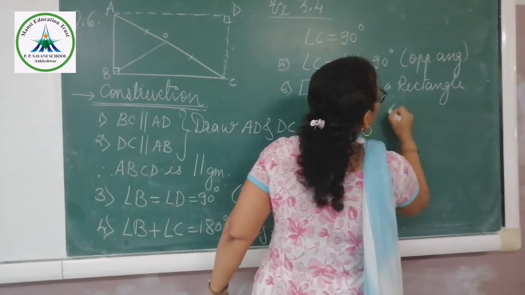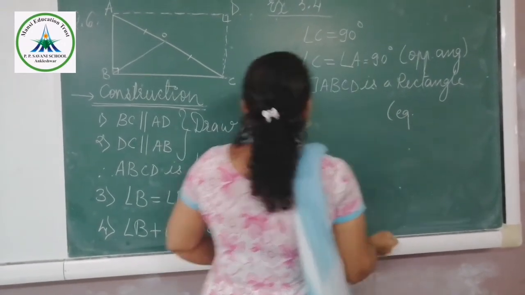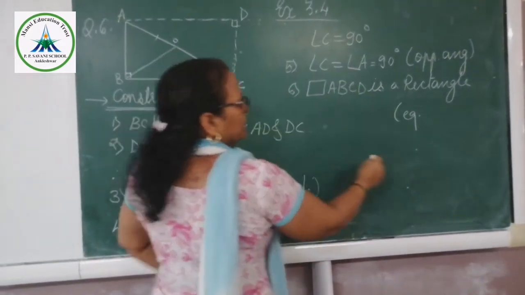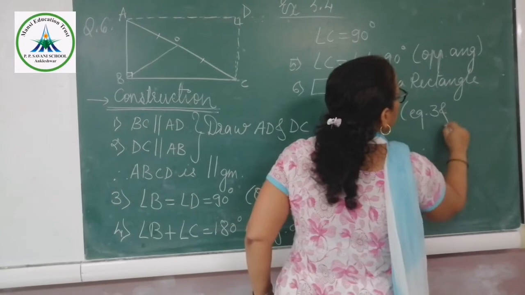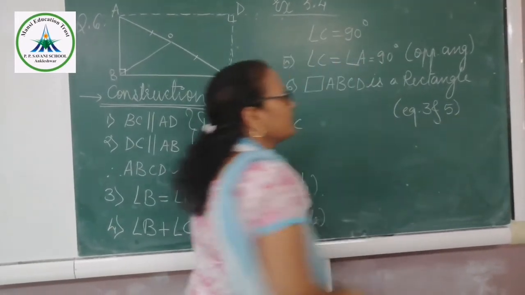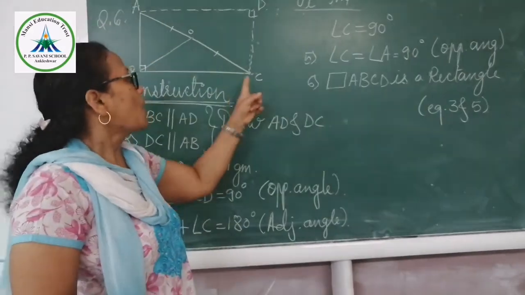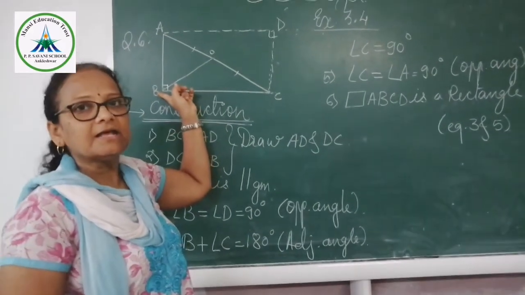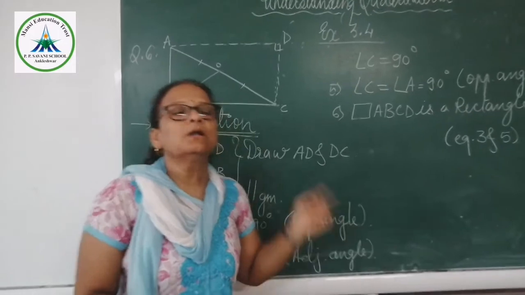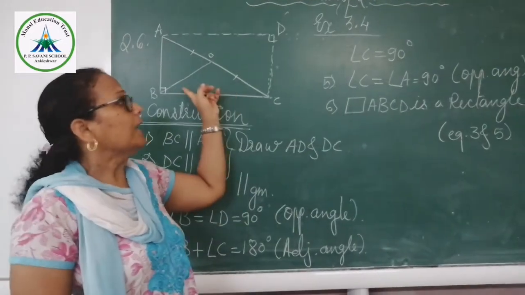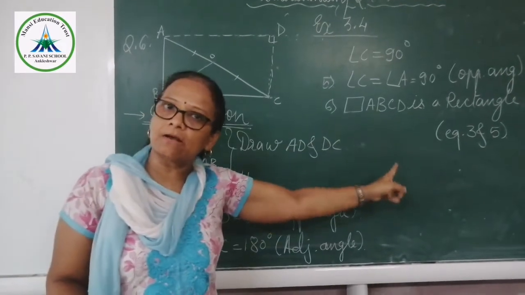Why rectangle? Because from equation 3 and equation 5, we prove that all the angles are 90 degree, and in a rectangle, all the angles are 90 degree and equal. And therefore, ABCD is a rectangle.